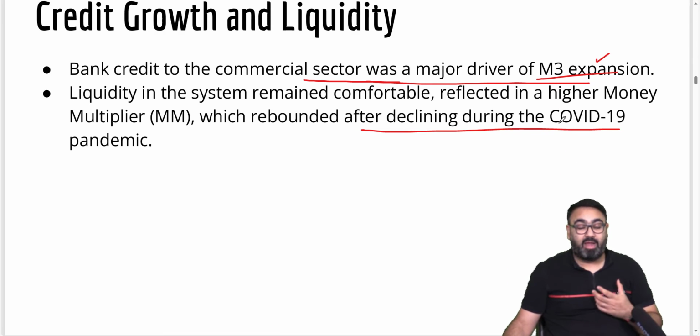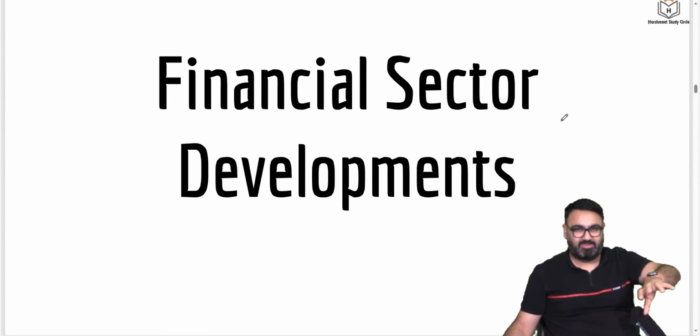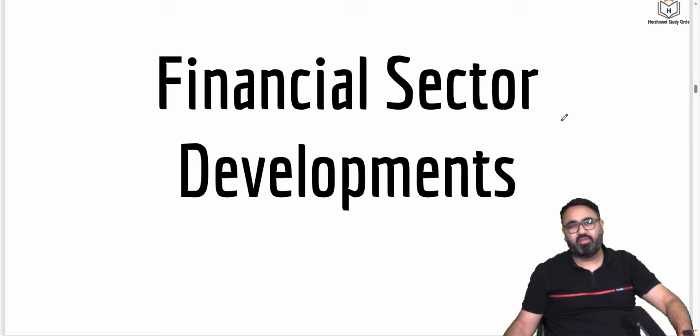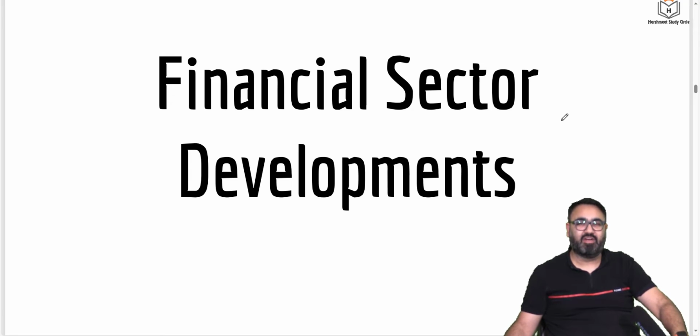When the local market consumes more, when people buy more stuff, it gives a push to the industry as well, which is producing that stuff. Those were the monetary policy developments as per the second chapter. Now, the economic survey in the second chapter also talks about the financial sector developments of this financial year.